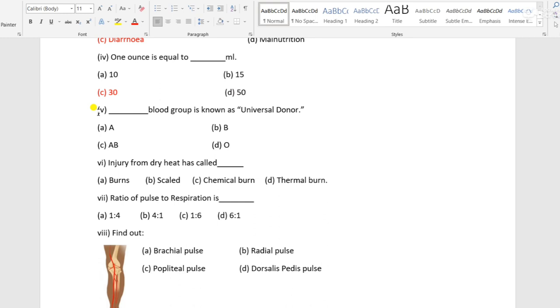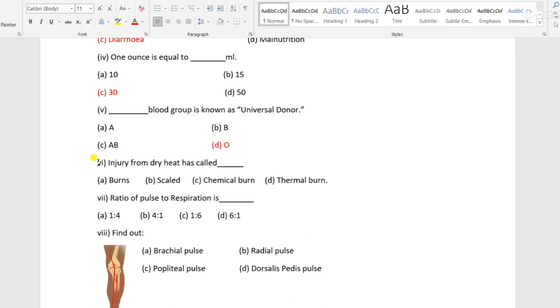Then fifth: dash blood group is known as the universal donor. Option A is A, option B is B, option C is AB, and option D is O. So O blood group is known as the universal donor, and AB blood group is the universal recipient. So the answer is O.